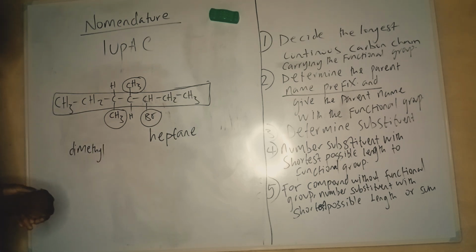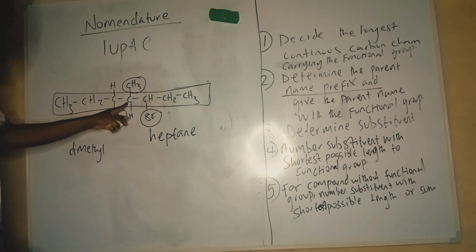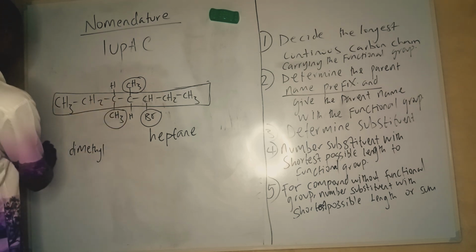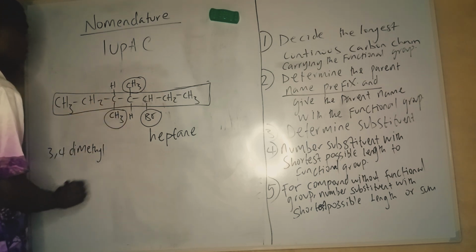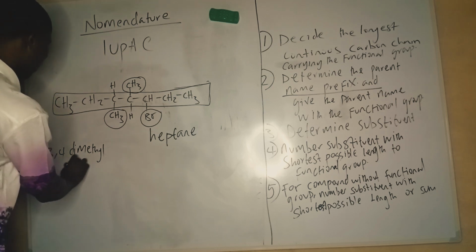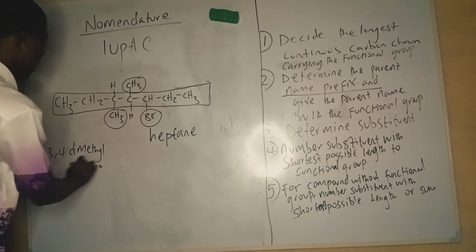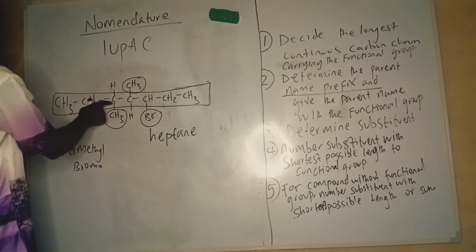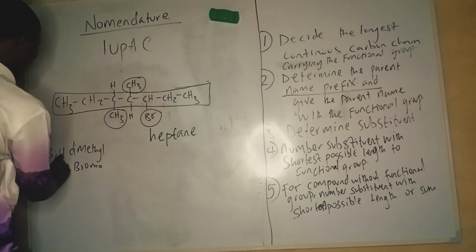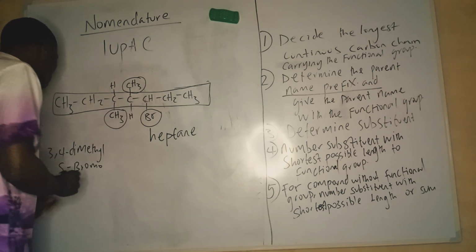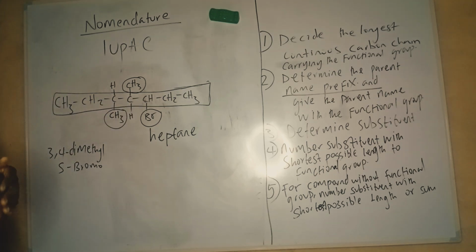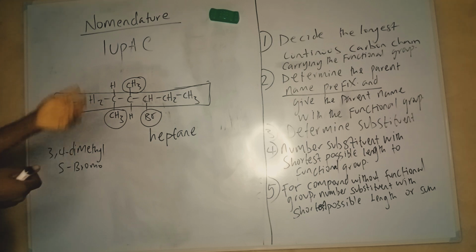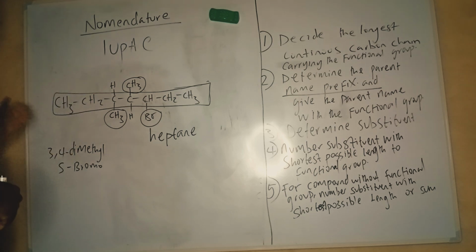So let's check the number. 1, 2, 3, 4. So 3, 4 from the left. Then we also have another substituent which is bromo. From the left, bromo is 1, 2, 3, 4, 5. Bromo is 5. So 3, 4 dimethyl, 5 bromo, numbering from the left.